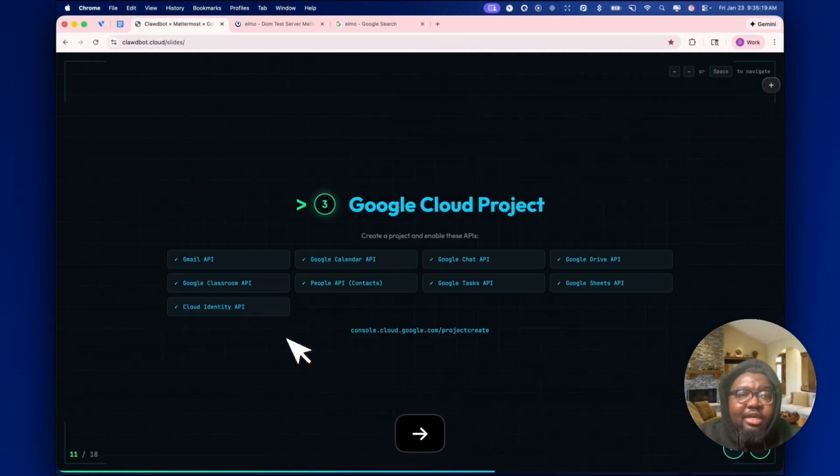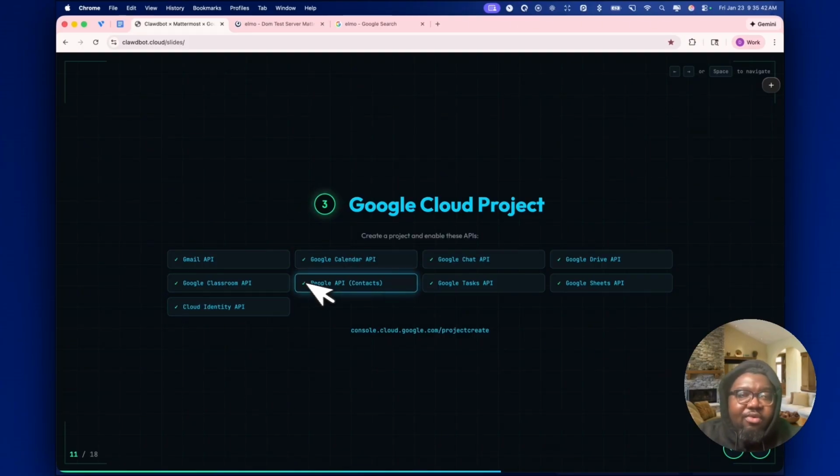So the GOG CLI is going to allow us to access the following APIs, right? We're going to have access to Gmail, Google Calendar, Google Chat, Google Drive, Google Classroom, which I think is going to be really cool for those that use it. You can also access contacts, Google Sheets, very, very useful, tasks, and Cloud Identity.